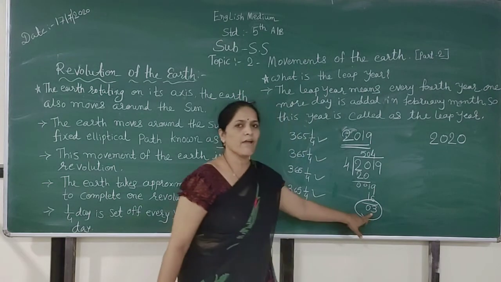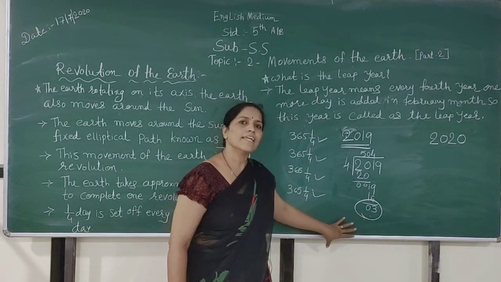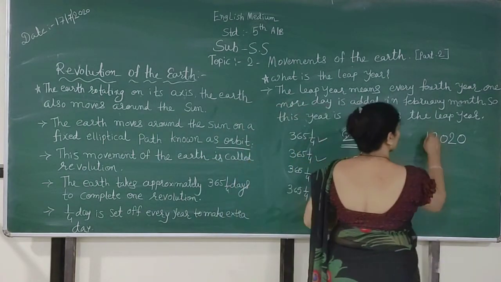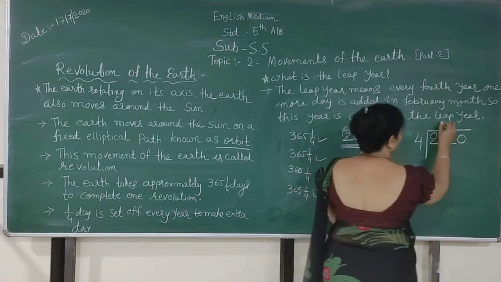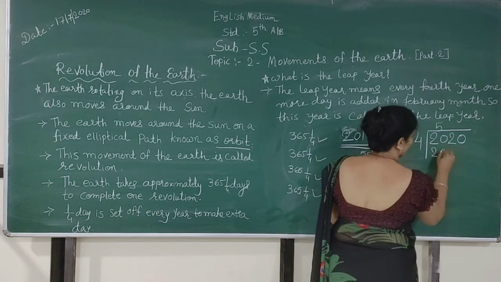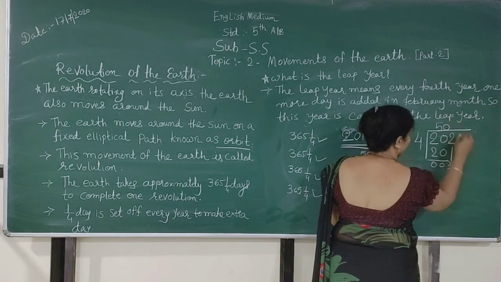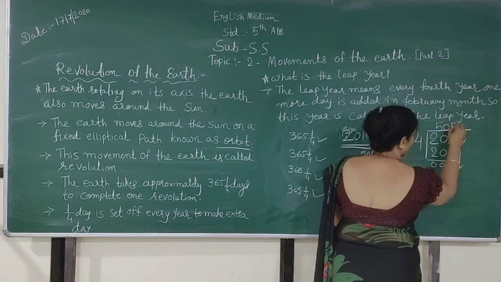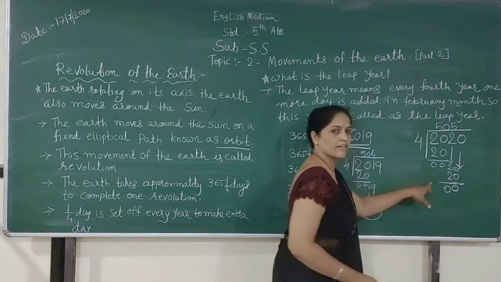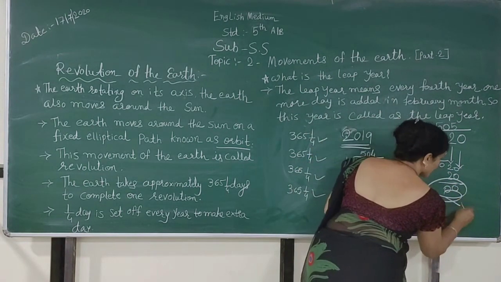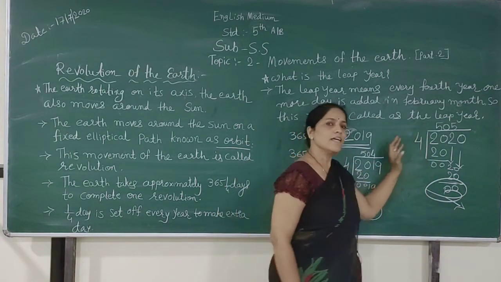Now, what is the remainder? 3. So this year is not a leap year. Now 2020 divided by 4. 4 5s are 20. Now here we get remainder 0. So 2020 counts as a leap year.